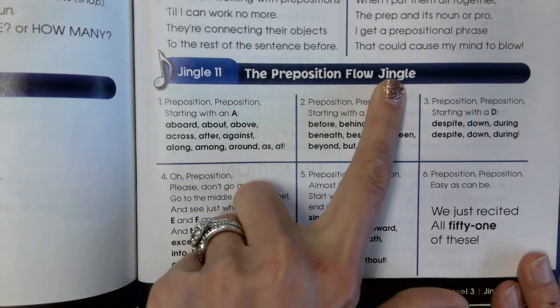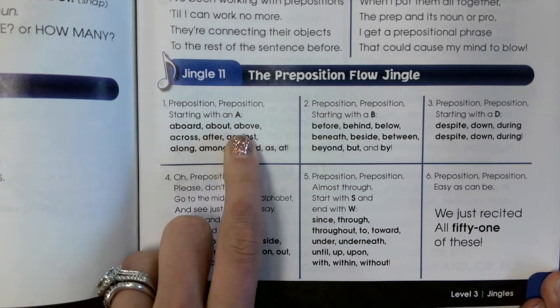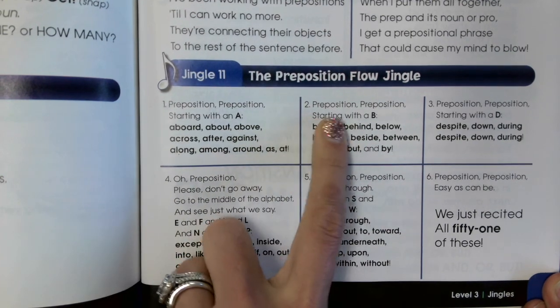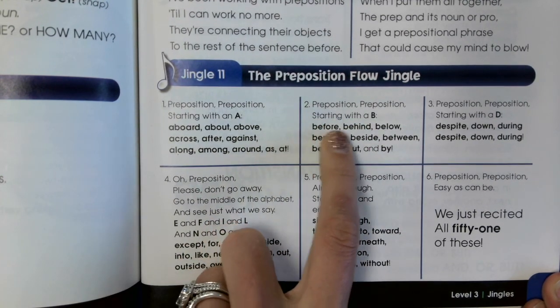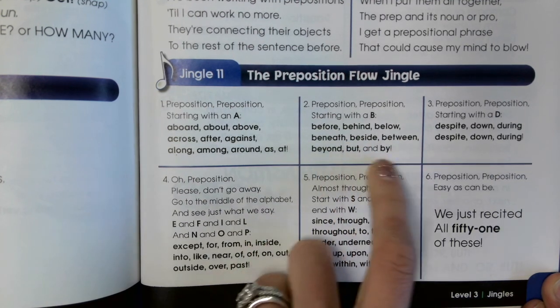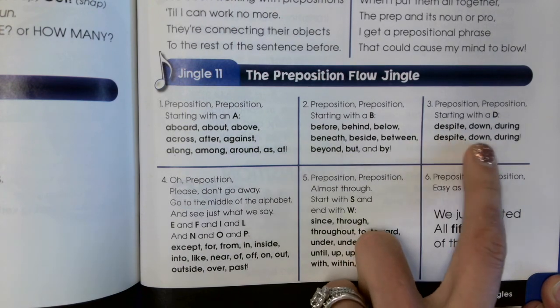Preposition flow jingle. Class. Preposition, preposition starting with an A. Aboard, about, above. Across, after, against. Along, among, around, as, at. Preposition, preposition starting with a B. Before, behind, below. Beneath, beside, between. Beyond, but, and by. Preposition, preposition starting with a D. Despite, down, during.